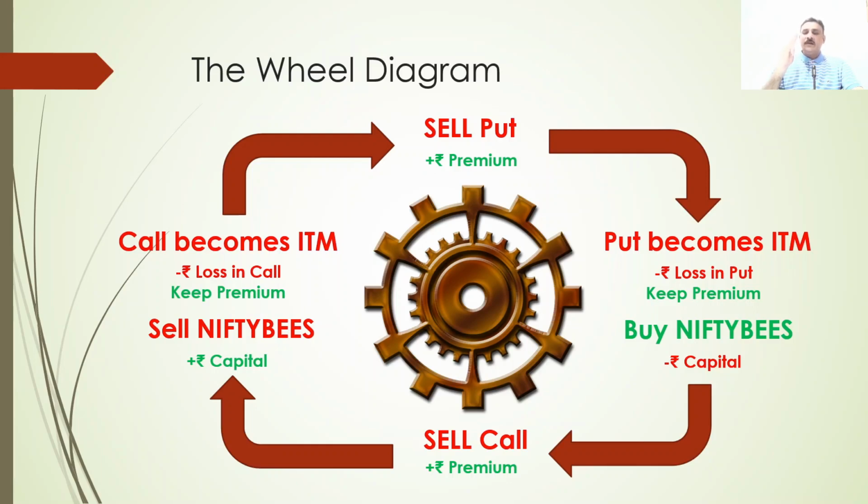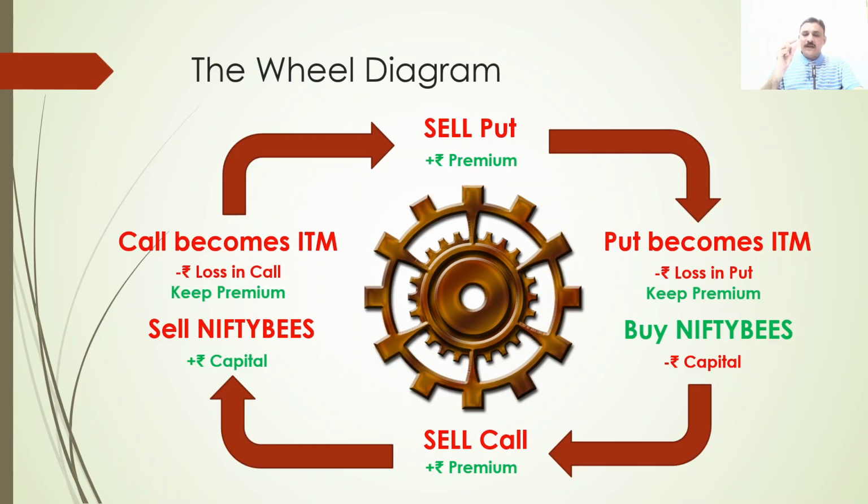If you are selling a call at 17,400, your purchase price of Nifty should be lower than that, say 17,200. If you have purchased at 17,200 and the market goes down to around 17,000, you will still keep your call premium, right?